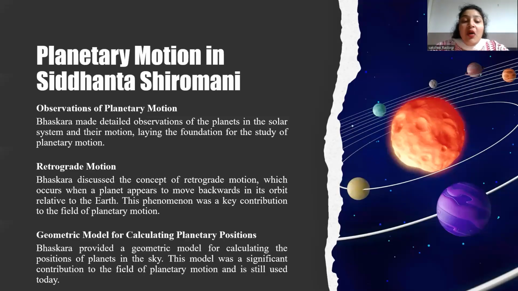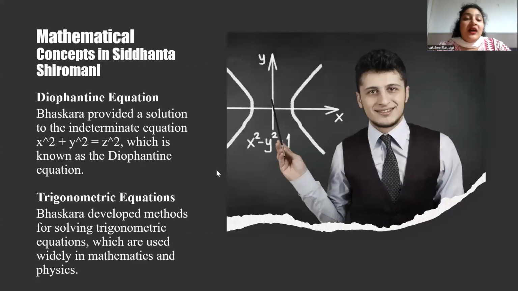So this geometrical model was a scientific achievement, able to predict planetary positions with an error of less than 1 degree, which was remarkable for his time. His work on planetary motions and geometrical models has a lasting impact on Indian astronomy and influenced later astronomers, including Copernicus and Kepler.